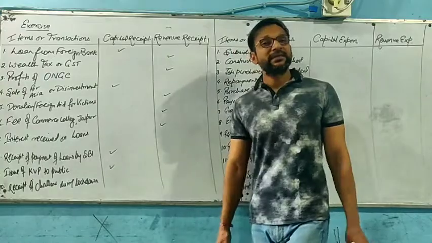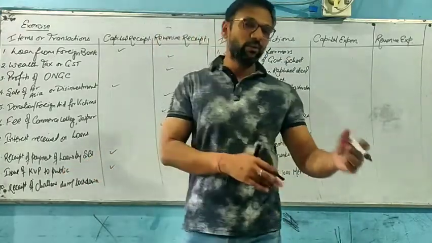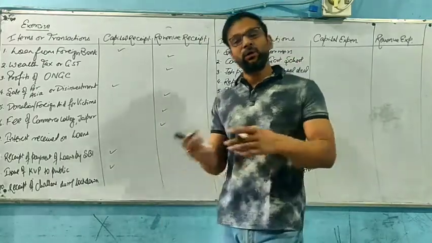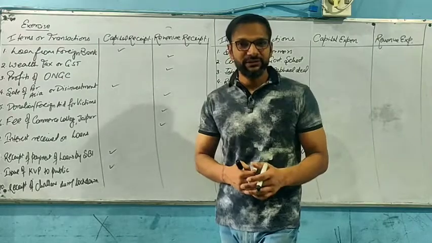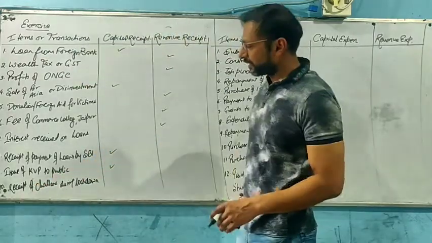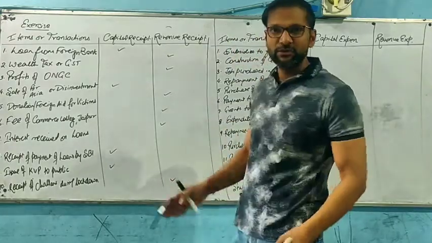Fine. Why are we terming it as capital receipts? Because these amount to a heavy amount of receipts to the government, and again we can say these are non-recurring in nature. Now, the last one is number 10. Receipt of challan during lockdown. See, students, we can say that it is revenue receipts, non-tax revenue receipts.